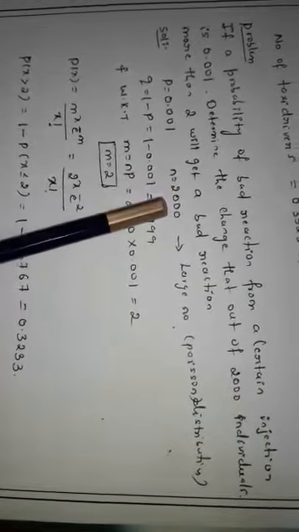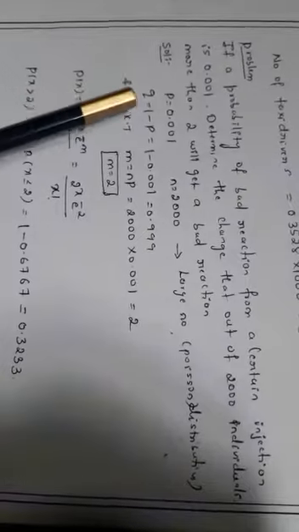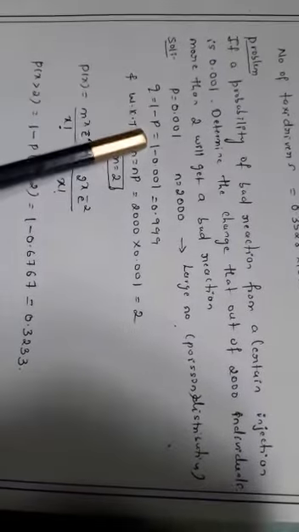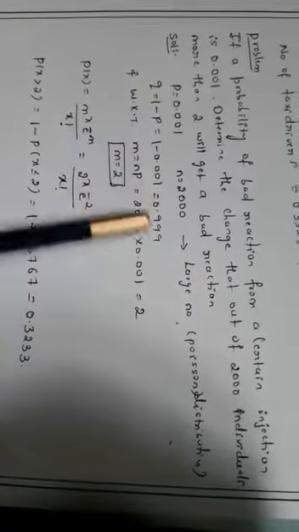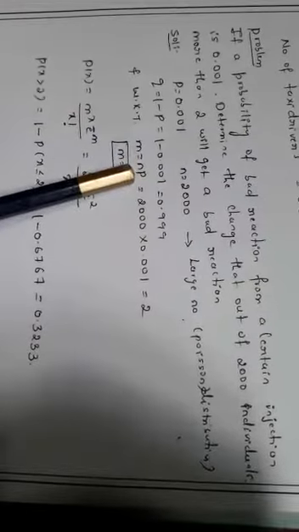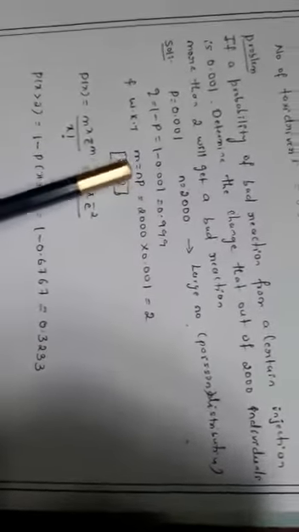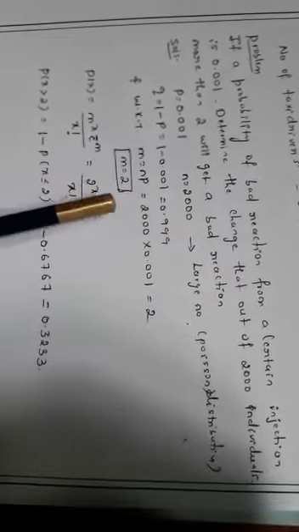I repeat once again, if your n is very small, you have to use the binomial distribution. If your n is very large like this, you have to go for the Poisson distribution. Here you can calculate the value of q as 1 minus p, which is equal to 1 minus 0.001, so the answer will be 0.999, and we know that m is equal to n into p. This is the formula. Substitute the values of n and p here, and you are going to get your m value as 2.